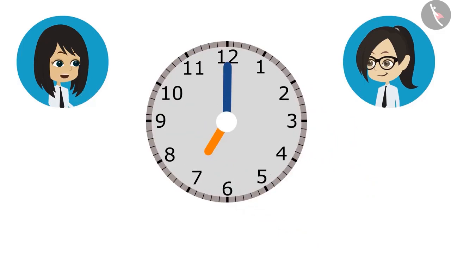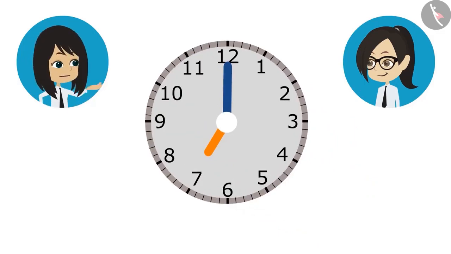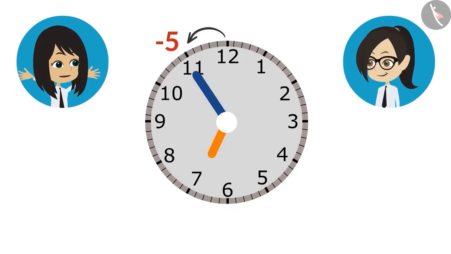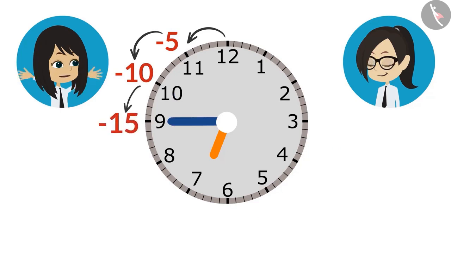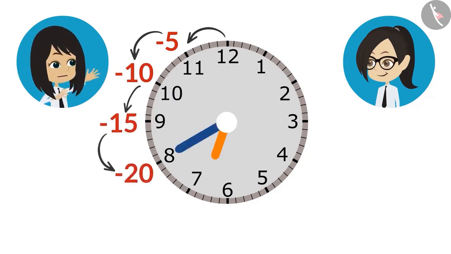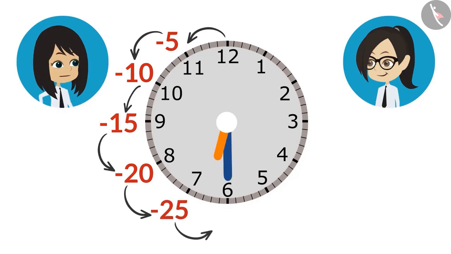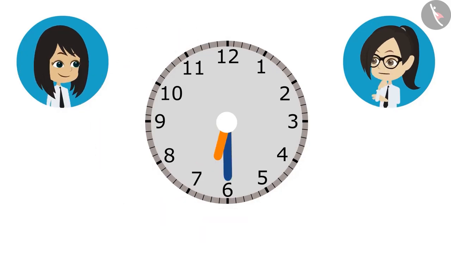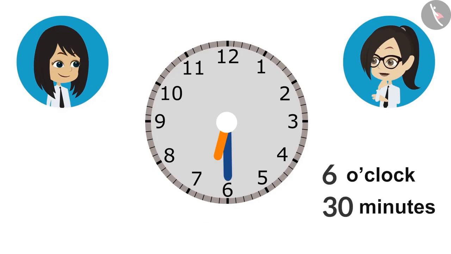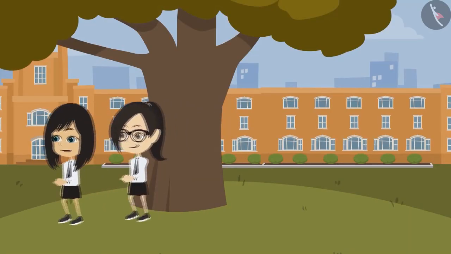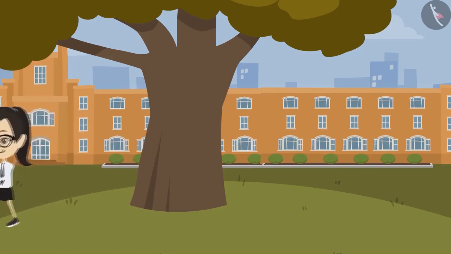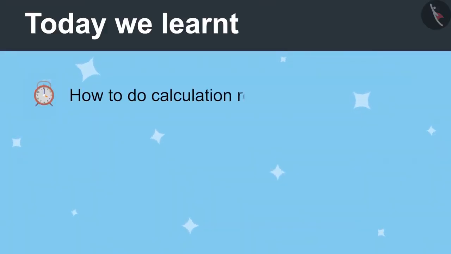Right now the clock is at 12. To subtract 30 minutes, we will go from 12 to 11, which reduces 5 minutes. When it comes to 10, then 10 minutes. 15 at 9, 20 at 8, 25 at 7, and 30 minutes when it reaches 6. This means tomorrow we have to leave home at 30 minutes past 6 o'clock without fail. Today we got to know that tomorrow we have to leave home at 30 minutes past 6 o'clock. Today we learnt how to do calculations related to time.